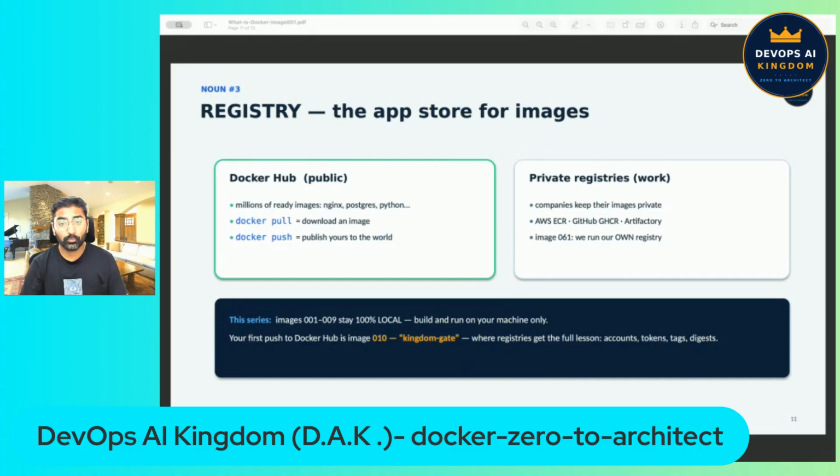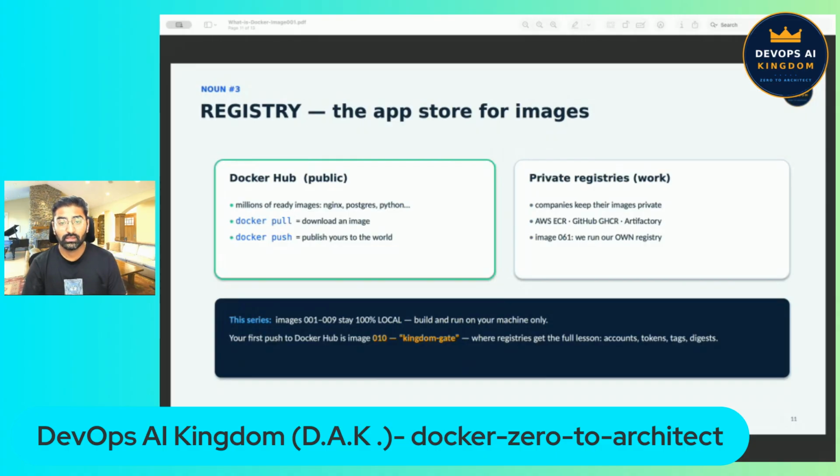The command docker pull downloads an image from the registry to your machine. The command docker push uploads your own image to the registry. Companies also run private registries for their internal images. And in the series, we will use all the big ones. AWS has ECR, GitHub has GHCR, enterprises use Artifactory, and when we build image 61, we will even run our own private registry inside a container.